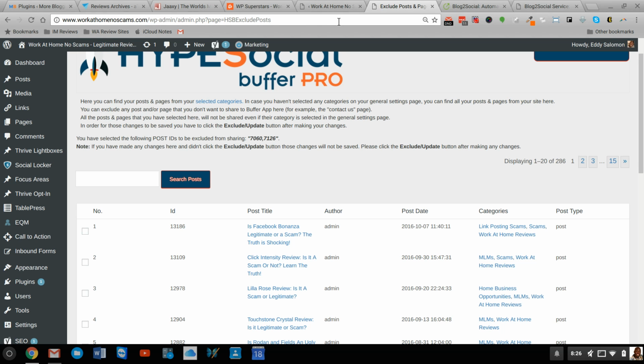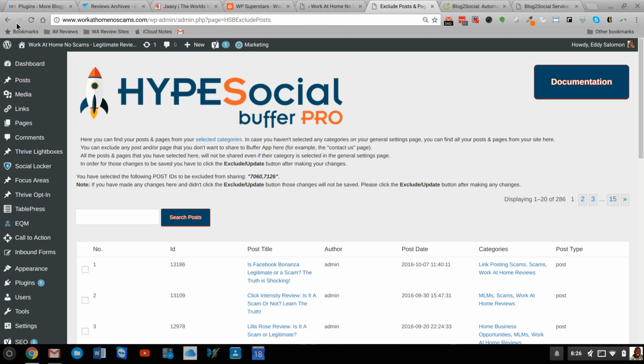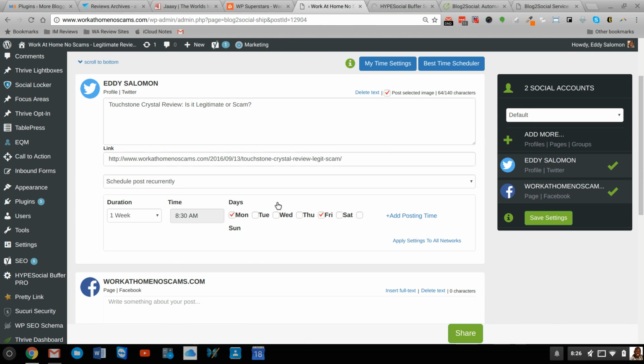So that's a nice little feature that they have here that you may want to consider doing, especially when you're doing a category selection. That would be very important because sometimes not every single post or page in your category is something you want to show. So that's a cool little option to have there as well.